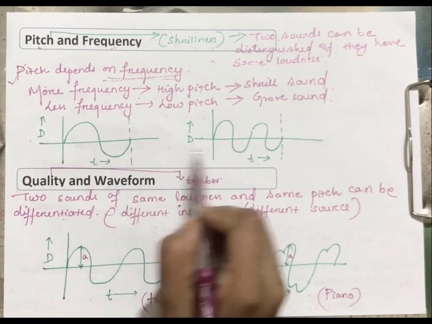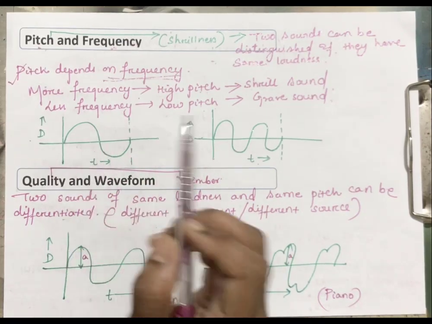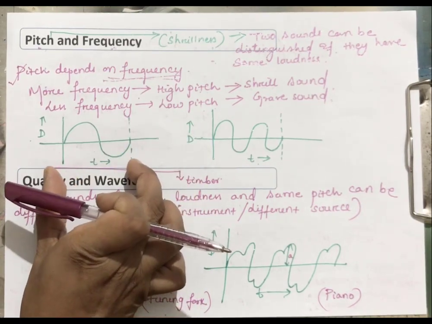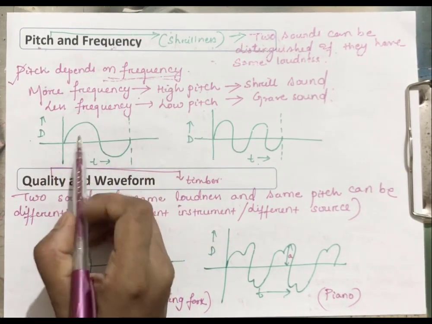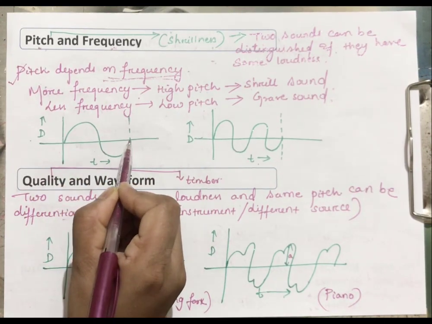Okay, waves of 2, I have shown you 2 graphs here. This is a displacement time graph. So in the first graph you can see that if this is considered as one time period, we are getting one wave. Okay, we are getting one cycle or one wave.